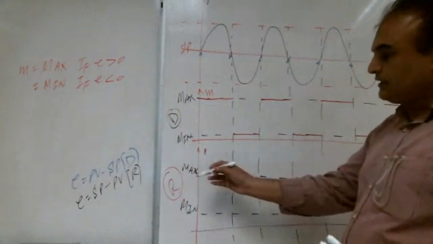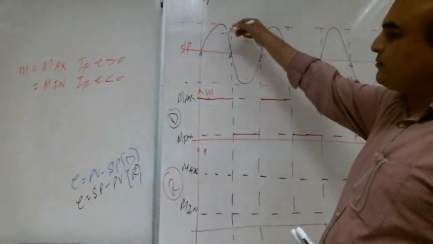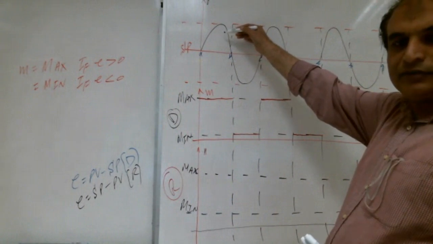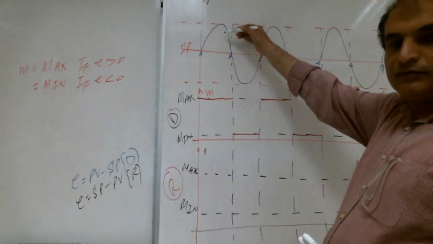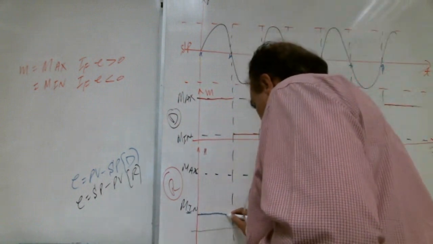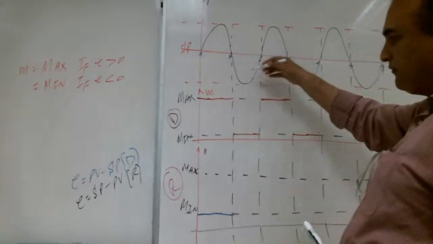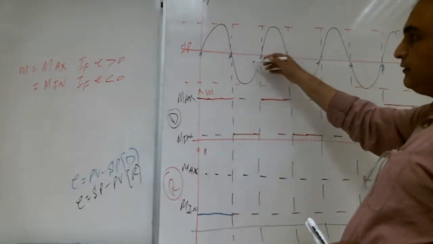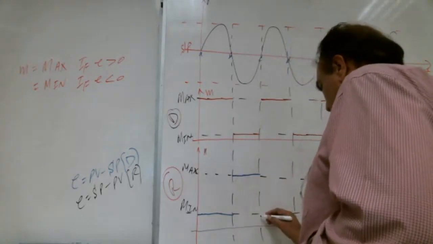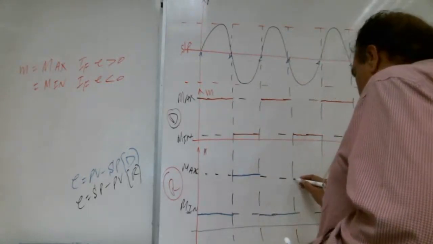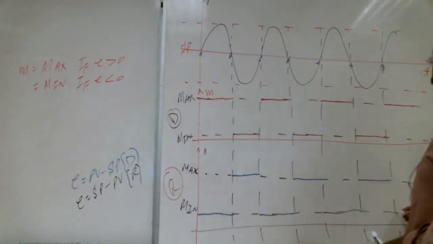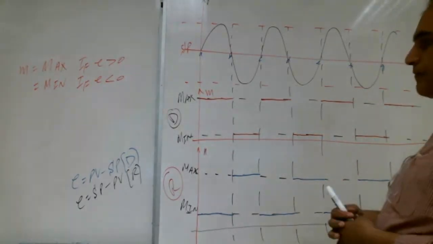Okay, Shabab. Now, if the system is reverse, now error is positive or negative? SP minus PV. Positive or negative? Negative. So output would be minimum. From B to C, here error is positive or negative? Positive. So output will be maximum. Same here. Same here. So what is the conclusion?